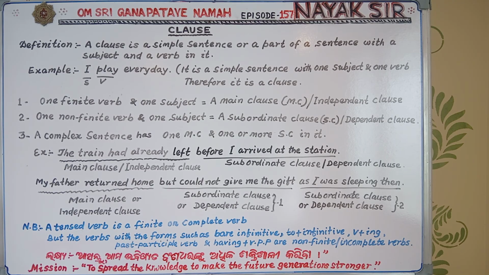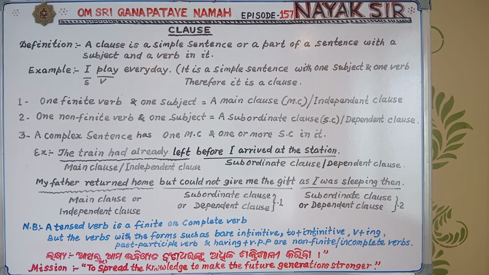My father returned home is not depending on anyone. My father is the subject, returned is the verb, it is a finite verb, so it is the main clause. My father returned home but could not give me the gift. But could not give me the gift is a subordinate clause because it is a dependent clause. The word but has made the part of the sentence dependent, so it is a subordinate clause.